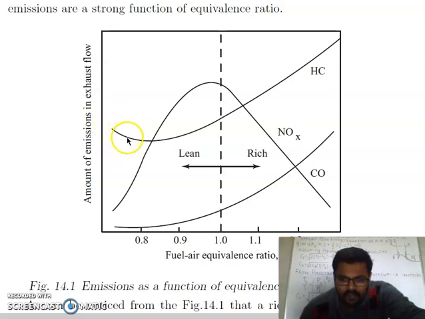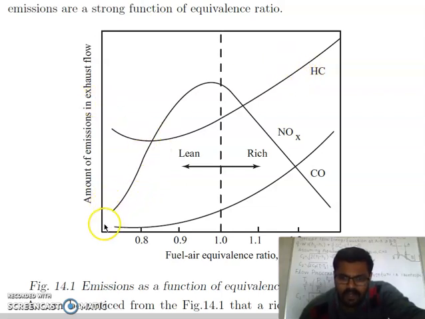Now if we go to the equivalence ratio, the hydrocarbon emission will decrease. Then again hydrocarbon emission starts to increase, and it will be maximum during rich mixture. You can see here the equivalence ratio is 1.2 and hydrocarbon emissions are at their peak and highest level because the amount of oxygen has decreased. So definitely the unburnt hydrocarbon is more in the exhaust.